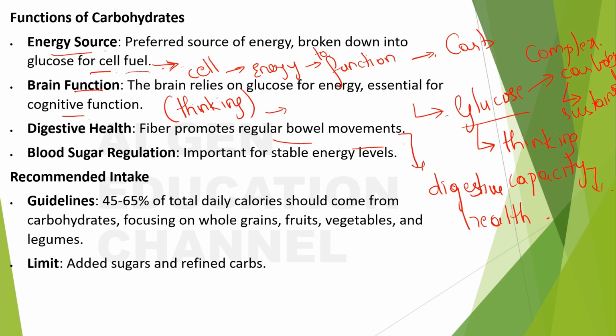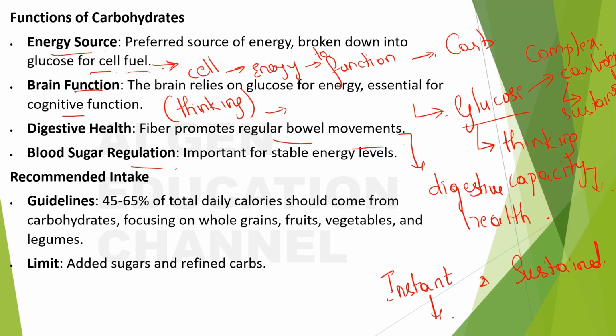So next is blood sugar regulation, important for stable energy levels. Blood sugar regulation is something related to the instant and sustained release of energy. What is it? Instant and sustained. As I have mentioned earlier, instant energy foods like the simple carbohydrates, glucose, fructose and all these are not so good for your body, and these are essential only for your peak performance.